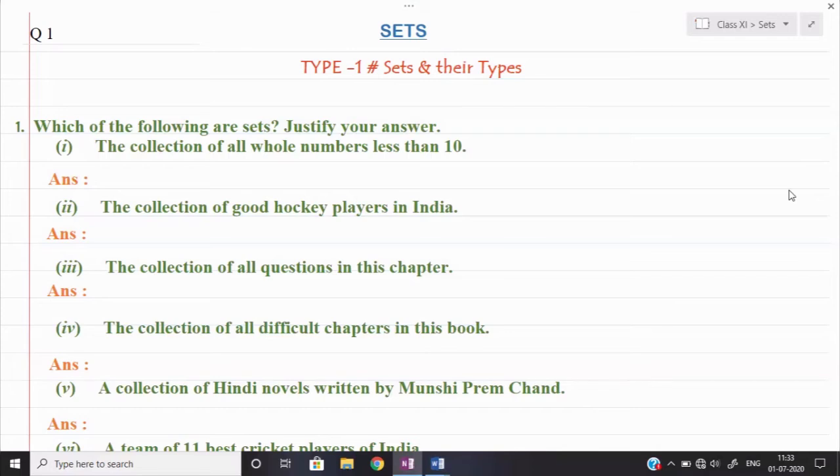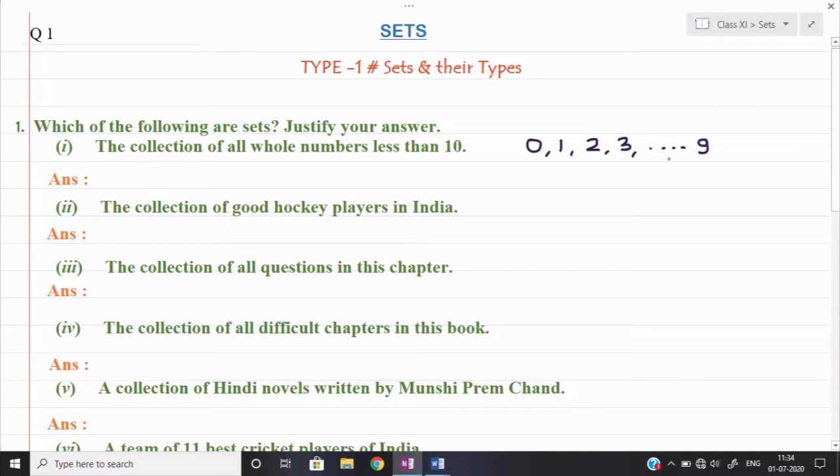For example, in part number 1, what they are asking is: the collection of all whole numbers less than 10. Whole numbers, do you remember? Whole numbers start from 0 and go up to infinity. From 0 we take all the integer values: 0, 1, 2, 3, 4, 5 and so on up till infinity. But here we have to create a list of all whole numbers which are less than 10. So what can be possible? Less than 10, this will be 0, then 1, then 2, 3, dash dash dash up till 9.